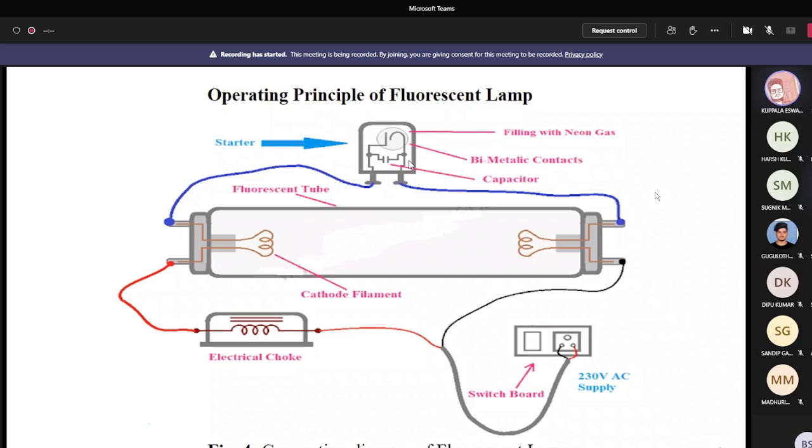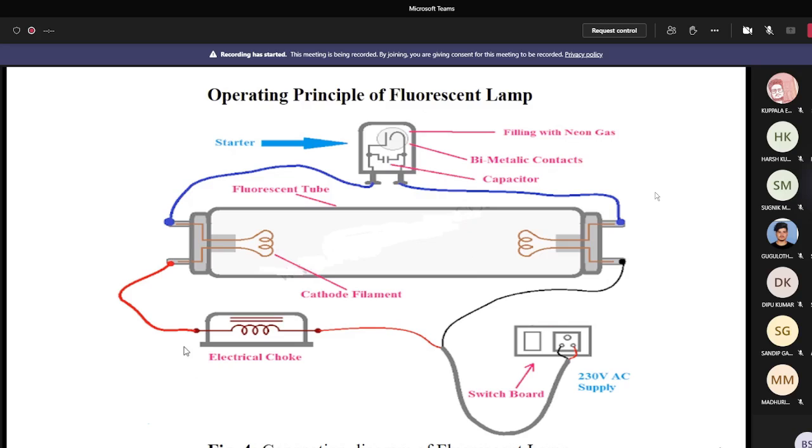It is not due to the capacitor only. Listen to me carefully, then I will clear all your answers. Here it is 230 volt, but 1000 volt is required as the starting condition. How do you get the remainder of the voltage? That is provided by the electrical choke.